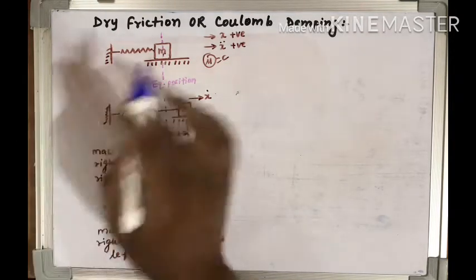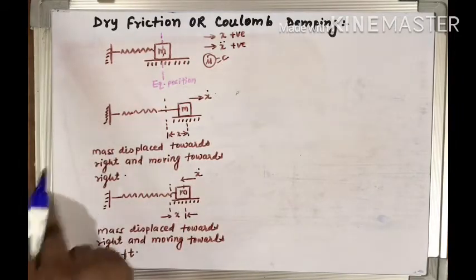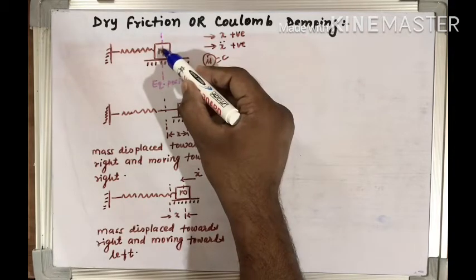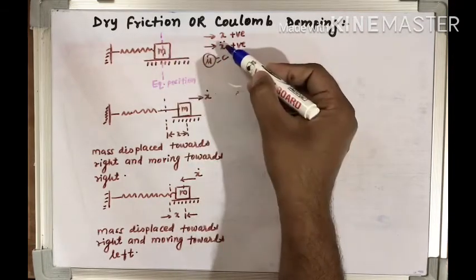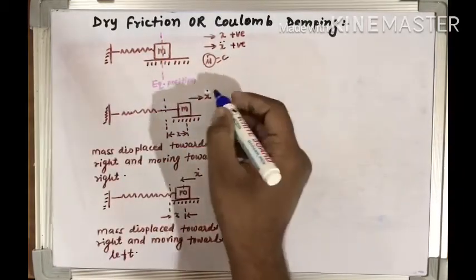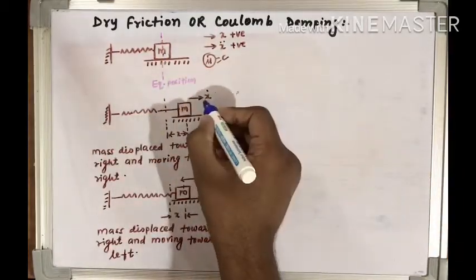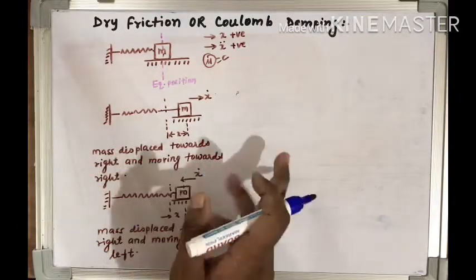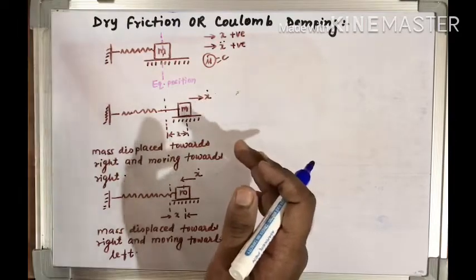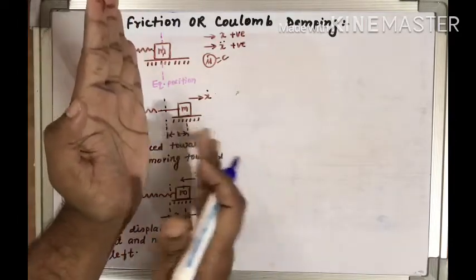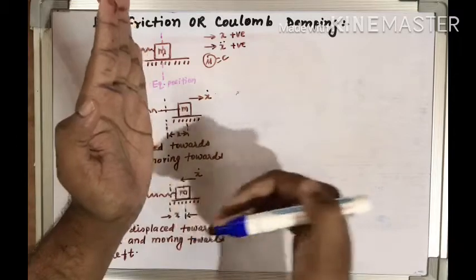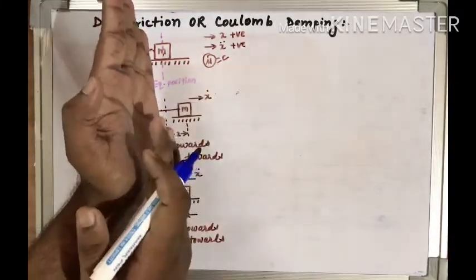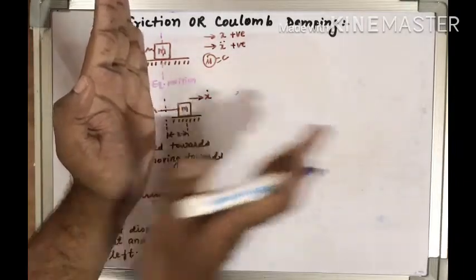Okay, now the condition of the friction will be different in the different quarters. So we have taken the first 2 quarters, in which the mass is first moving from this equilibrium position in this direction, means this way. So the velocity is in this x direction, and in the second it is returning. It is on the right side of the equilibrium position, but it is moving in the left direction. In this diagram you can say it is in the right hand direction and it is moving in the right direction.